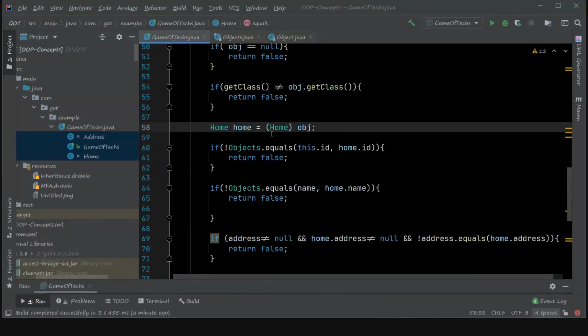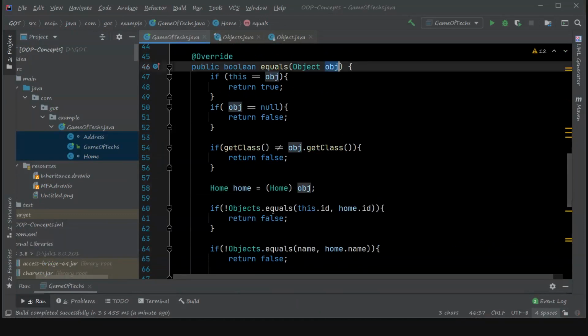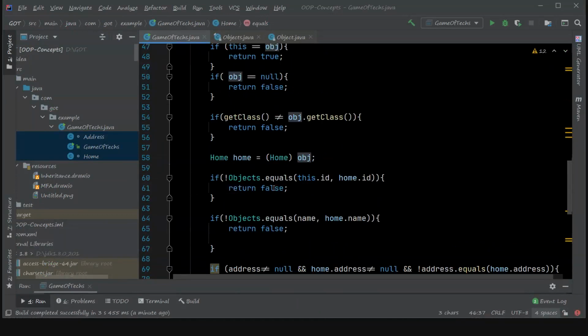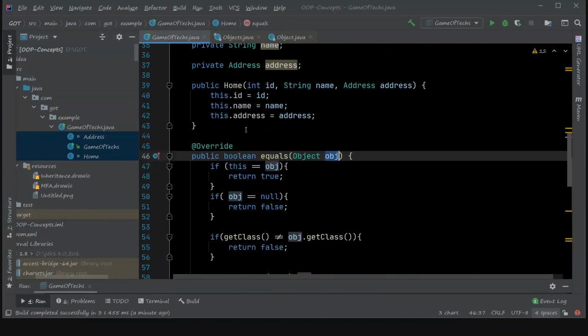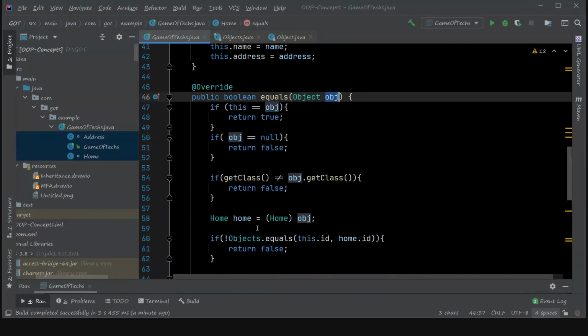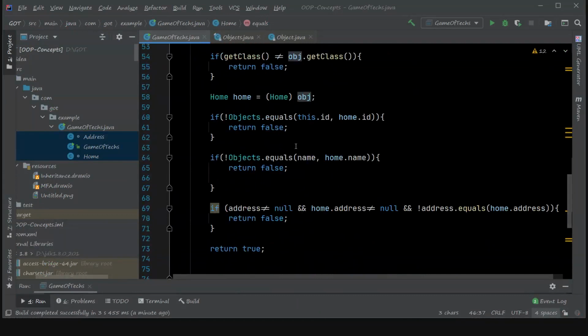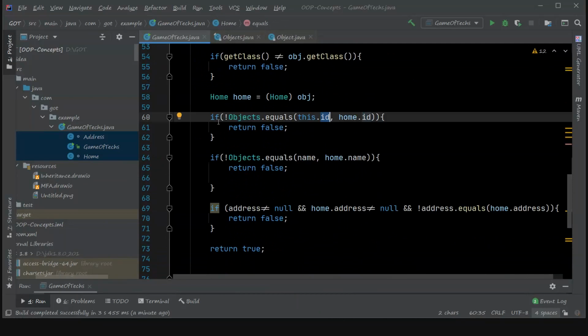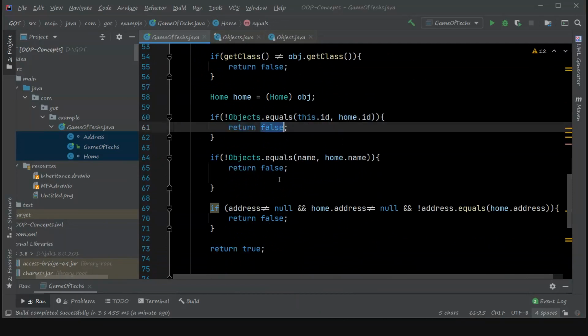After typecasting the input object to that home object, I am using the home class for testing this equality operation. Then Objects dot equals, I am checking the id value or primitive fields first for equality. If they are not equal, then I am returning false.